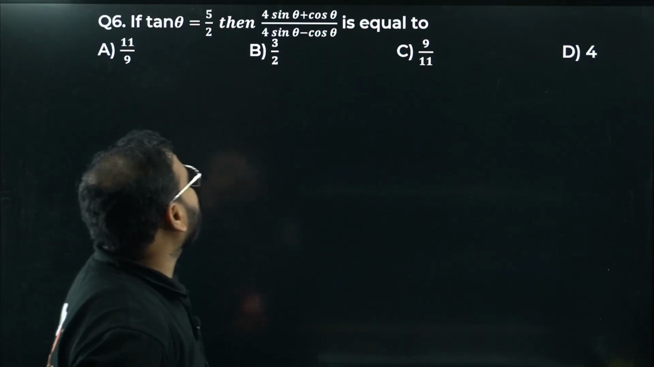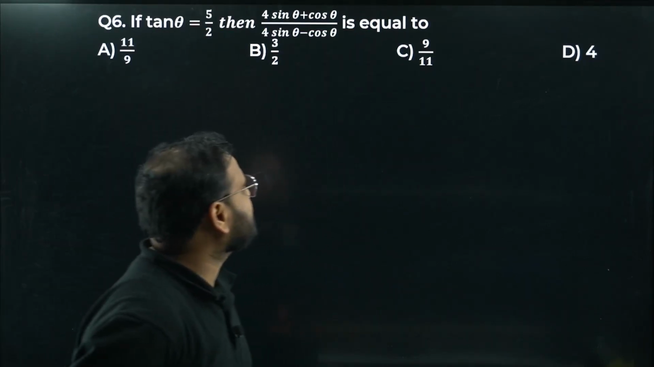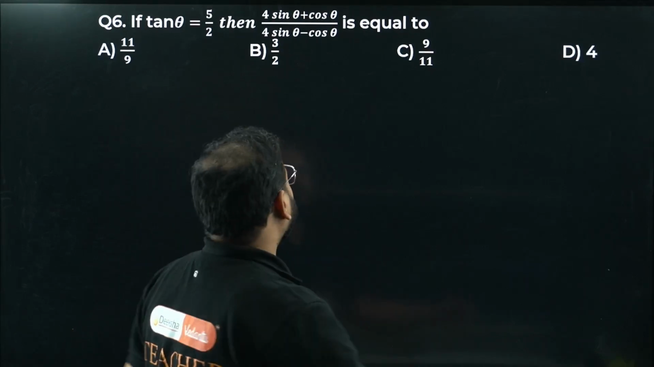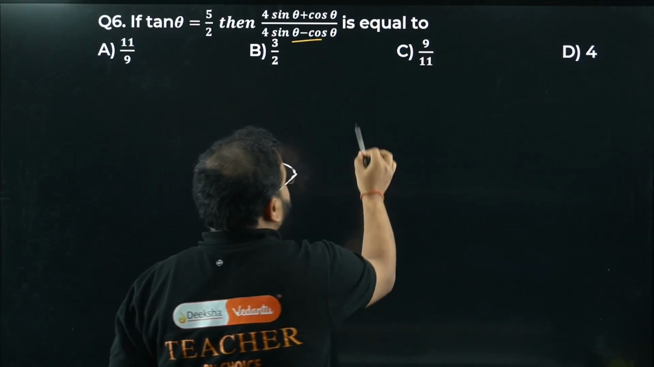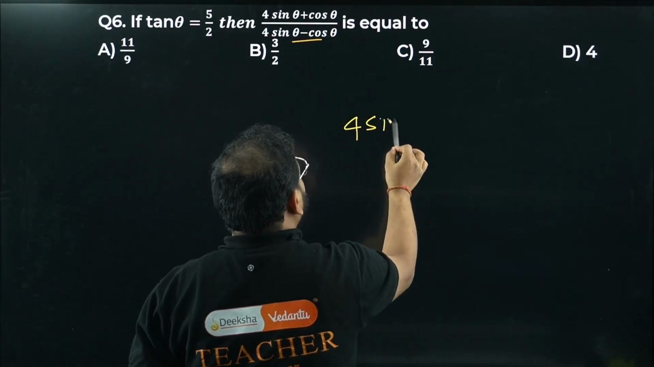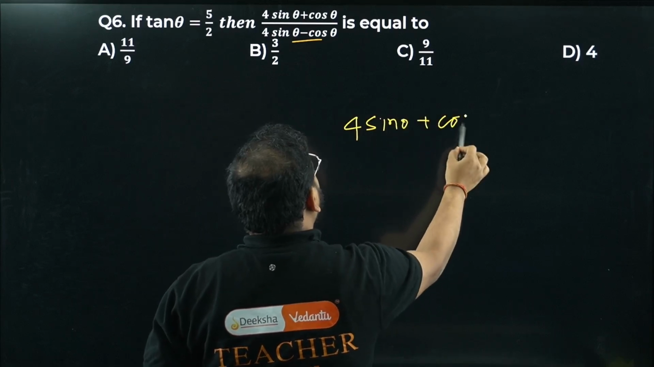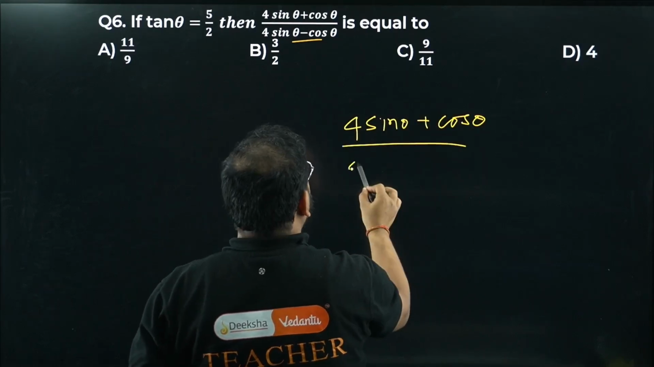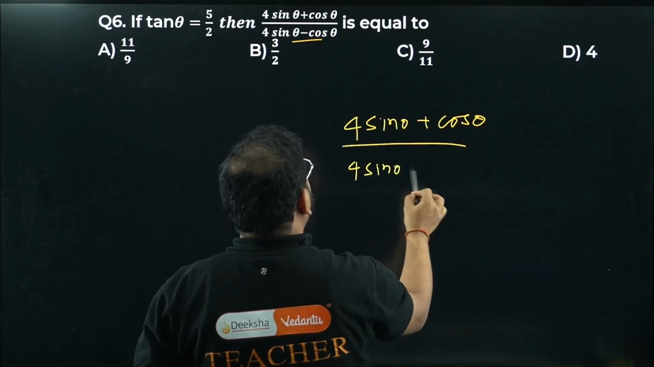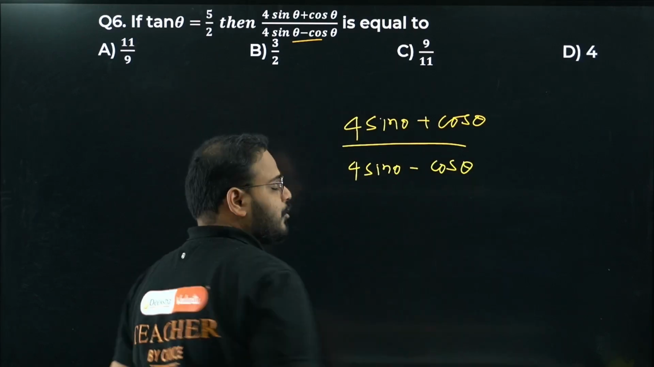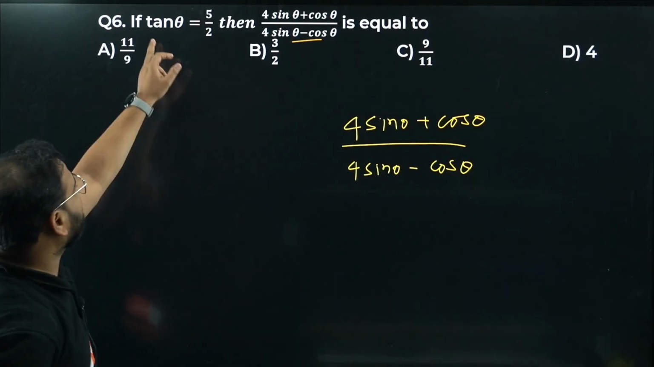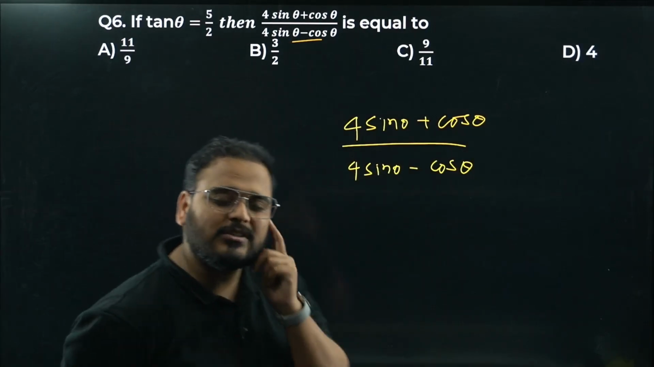If tan theta is 5 by 2, then 4 sin theta plus cos theta divided by 4 sin theta minus cos theta, this expression value they are asking. Okay, let's do it. But they've given sin or cos? No, they've given tan, sir. Can we make sin and cos into tan?